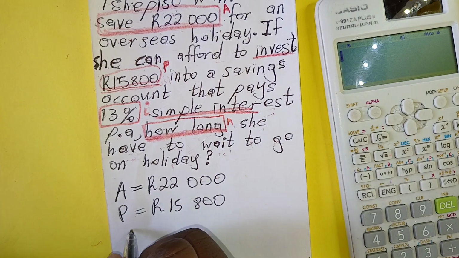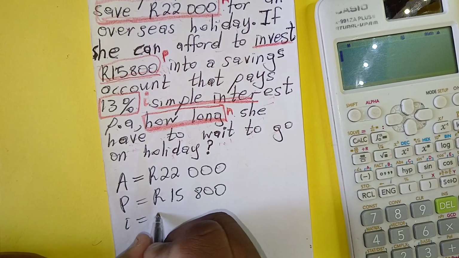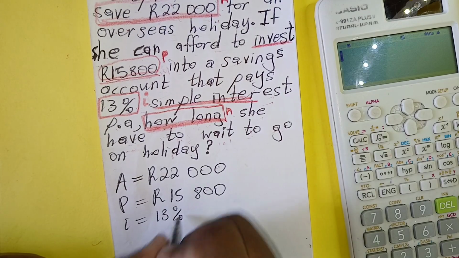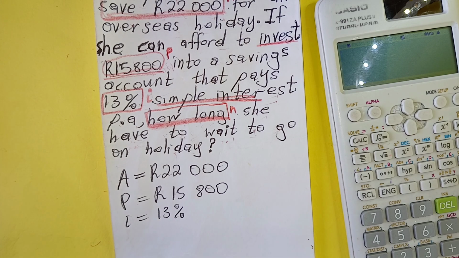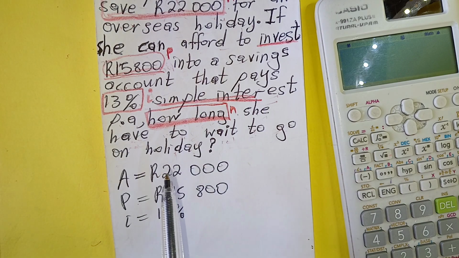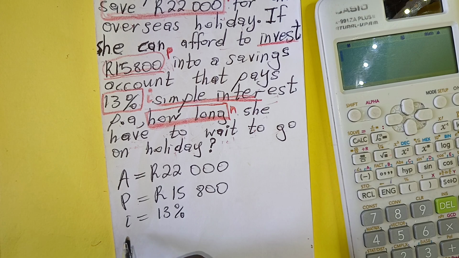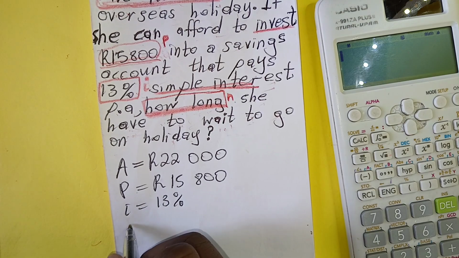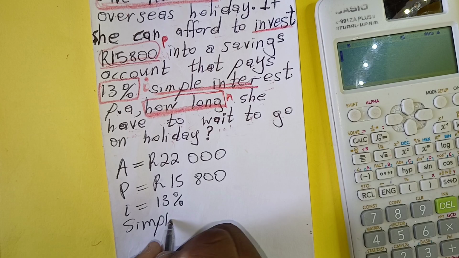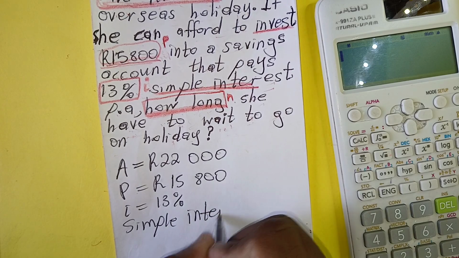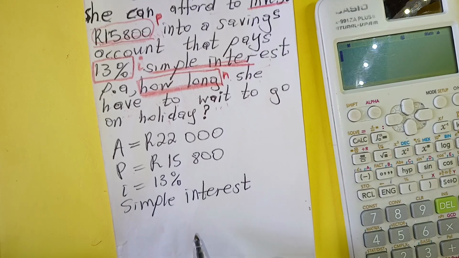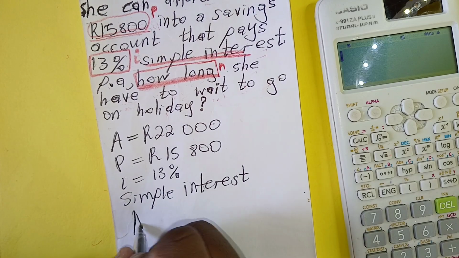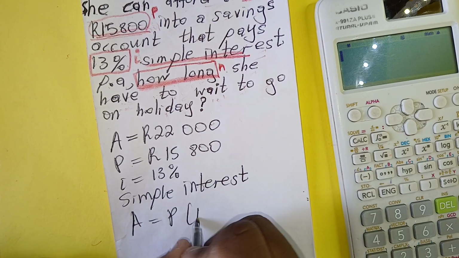They also gave us our small i, which is 13%. This is the information which they gave us, and they tell us that it is a simple interest.